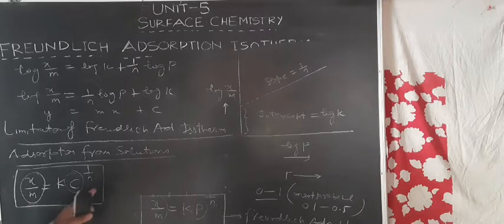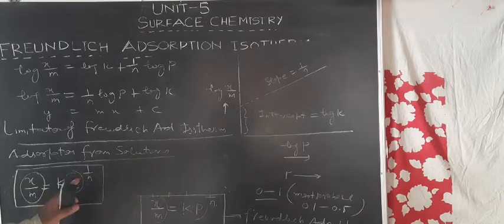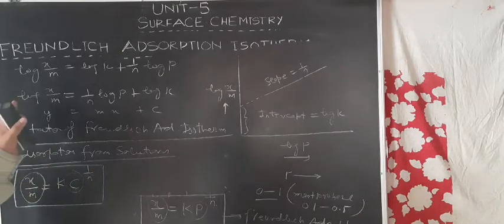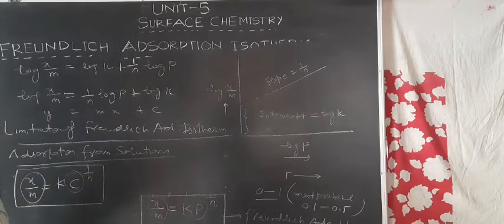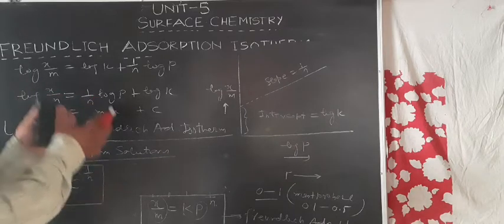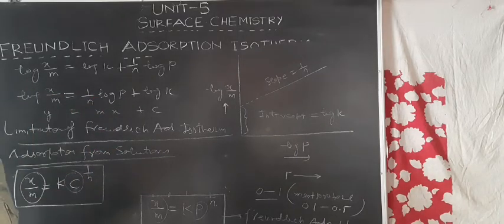So this is the difference, and the rest of the part is similar. We can conclude that the Freundlich adsorption isotherm is applicable for the adsorption of gases as well as the solutes from the solution on the solid adsorbents. So it is about Freundlich adsorption isotherm. Okay.